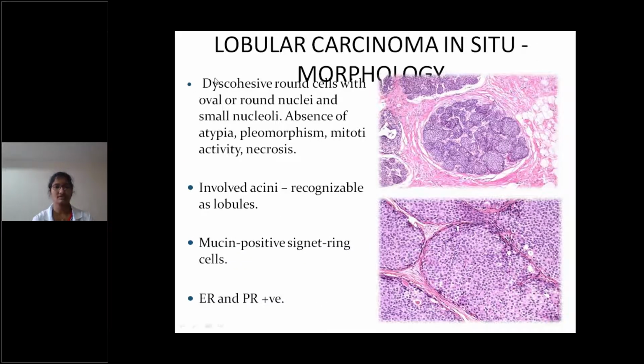Lobular carcinoma morphology: discohesive round cells with oval or round nuclei and small nucleoli. Absence of necrosis or mitotic activity. There will be discohesive round cells. Involved lobules are recognized by the lobular architecture. And mucin positive signet-ring cells may also be seen. This lobular carcinoma in situ is ER and PR positive.